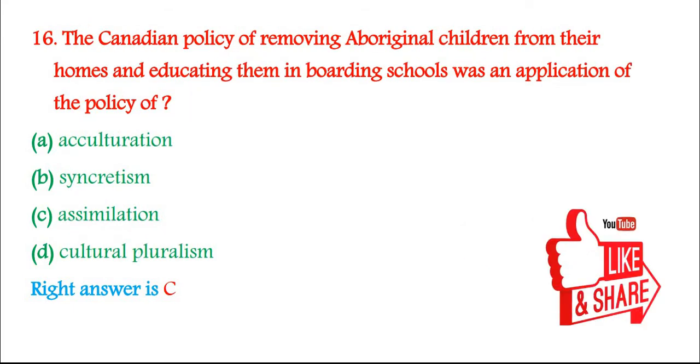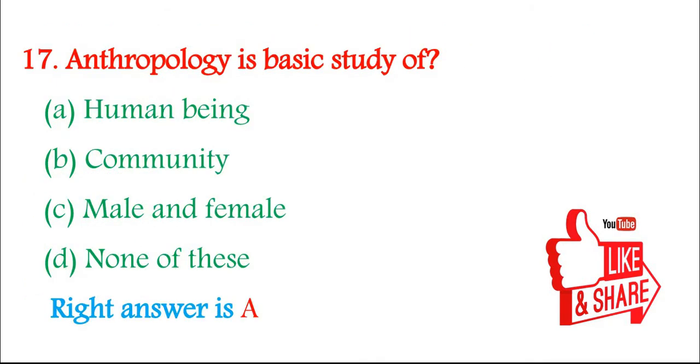16. The Canadian policy of removing Aboriginal children from their homes and educating them in boarding schools was an application of the policy of: A. Acculturation, B. Syncretism, C. Assimilation, D. Cultural pluralism. Right answer is C. 17. Anthropology is the basic study of: A. Human being, B. Community, C. Male and female, D. None of these. Right answer is A.